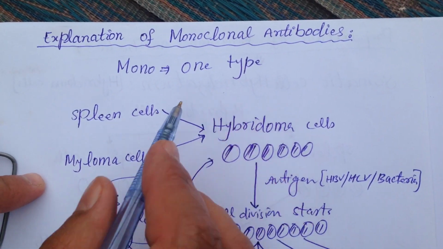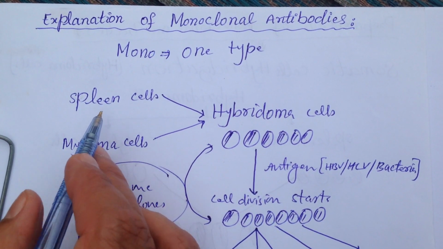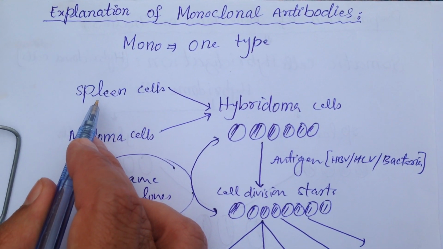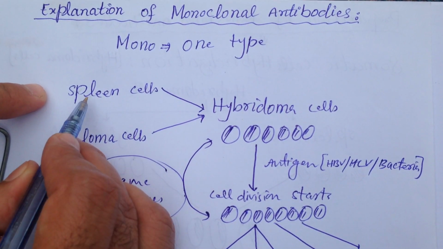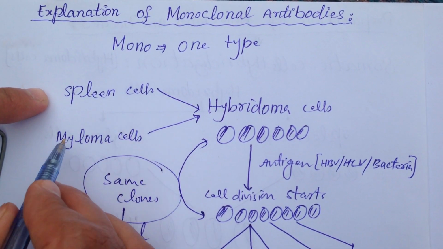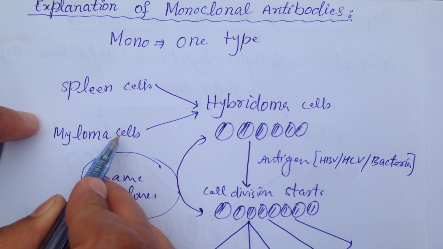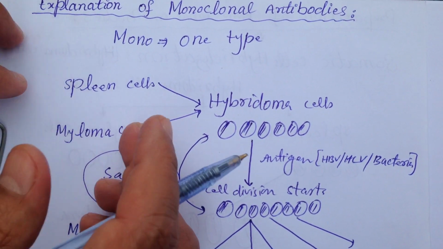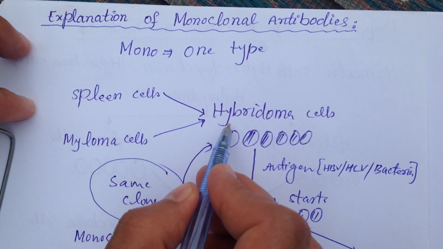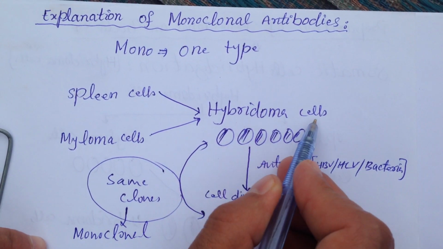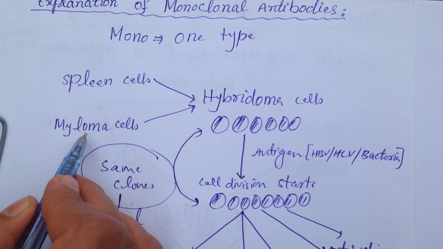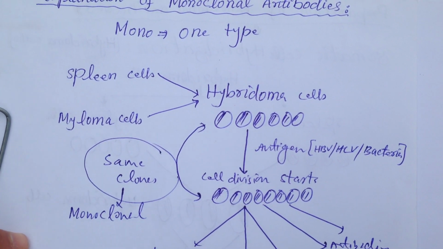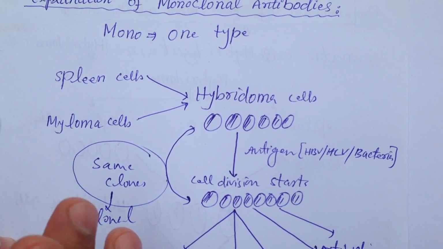Mono means one type, and as we discussed in the previous video, we hybridize spleen cells with myeloma cells. We combine spleen cells of mice with myeloma cells, which are cancerous cells, and by this combination we prepare hybrid cells, which are called hybridoma cells. These hybridoma cells have the characteristics of spleen and myeloma cells. That is already discussed in detail in the previous video.